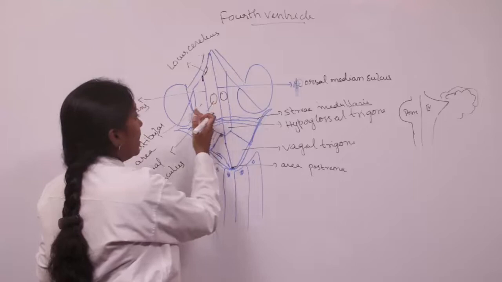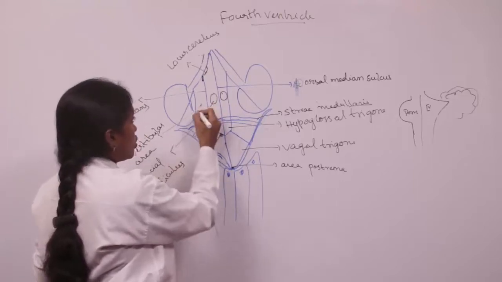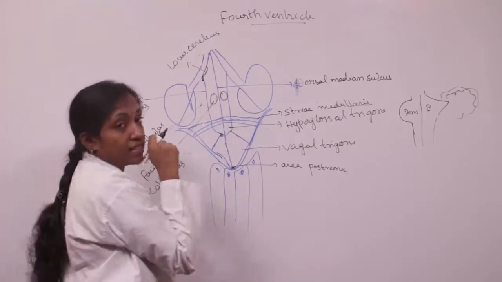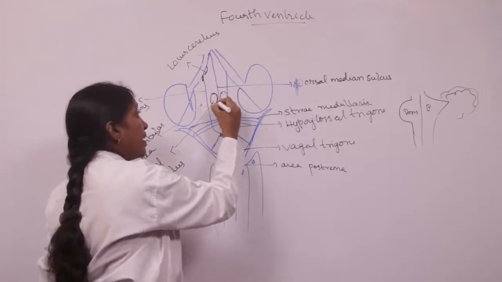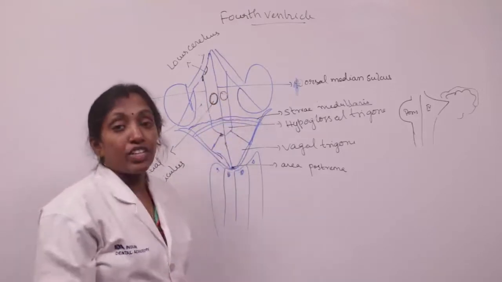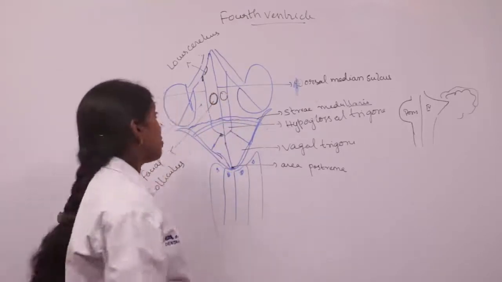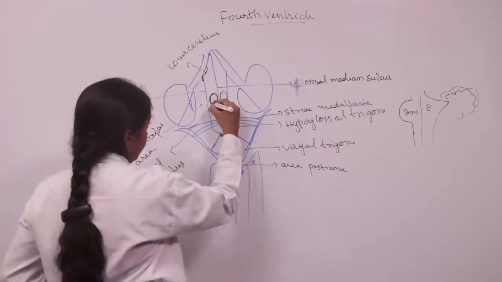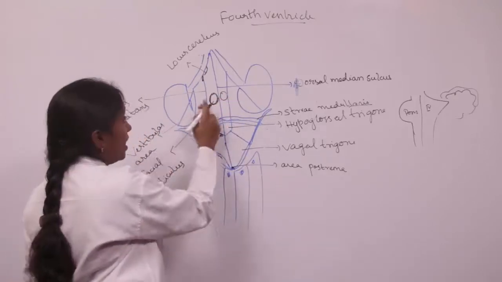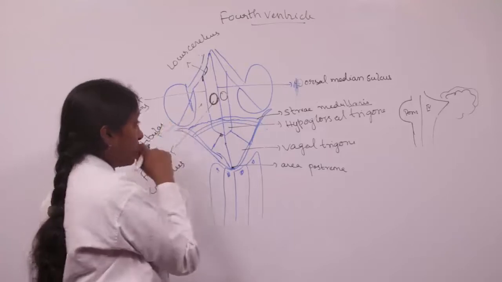This sulcus limitans divides the floor again into the medial eminence and the lateral vestibular area. This is the vestibular area and this is the medial eminence, and this medial eminence is produced by the facial colliculus. And the lateral part we call the vestibular area.